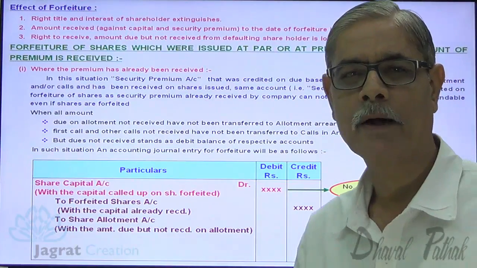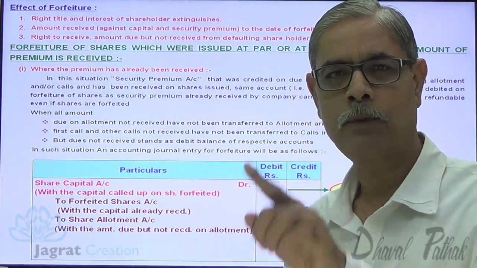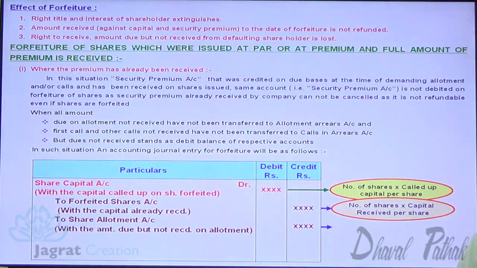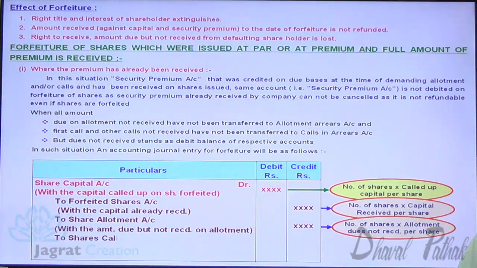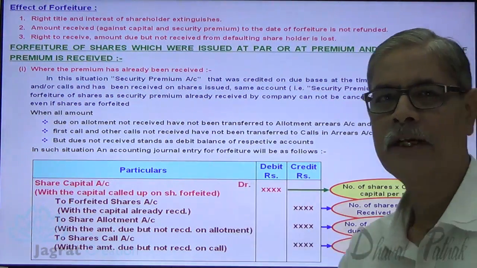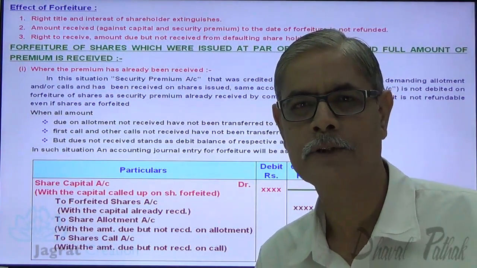Equity share allotment account credit, number of shares forfeited multiplied by allotment due not received. Share calls account credit, number of shares forfeited multiplied by calls, first call, final call, etc. not received per share. This is how the forfeiture entry is recorded under the second situation.